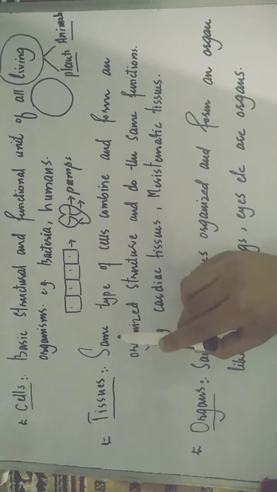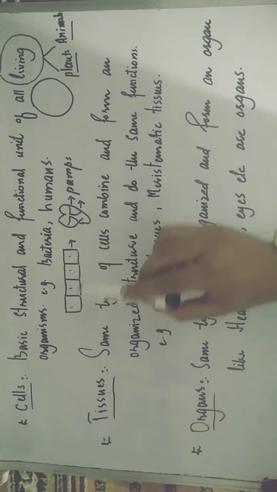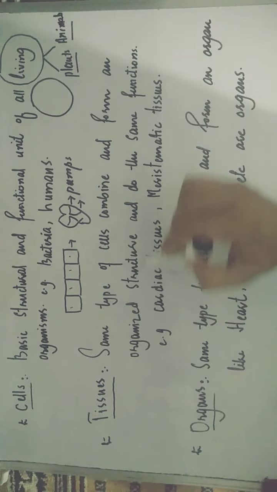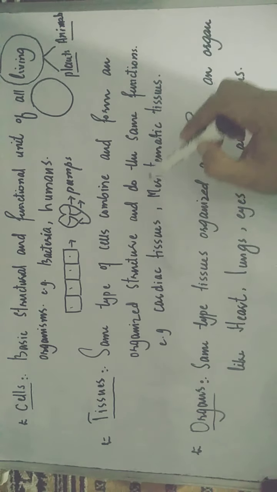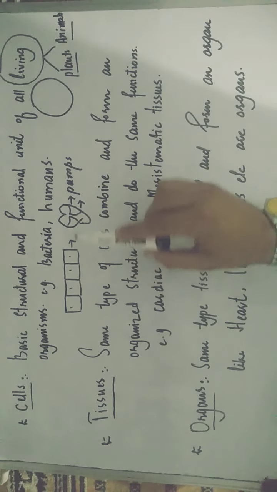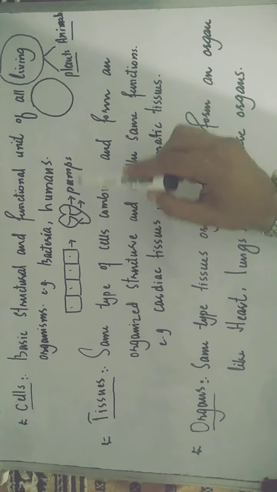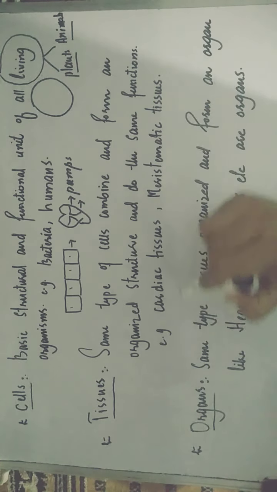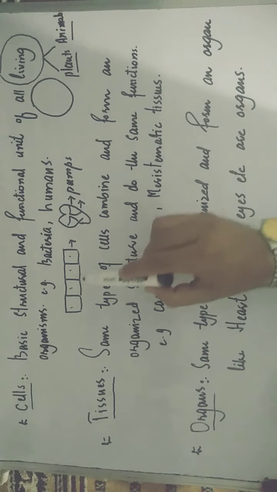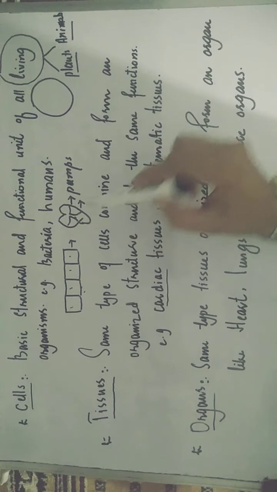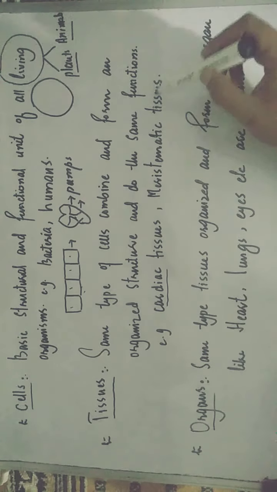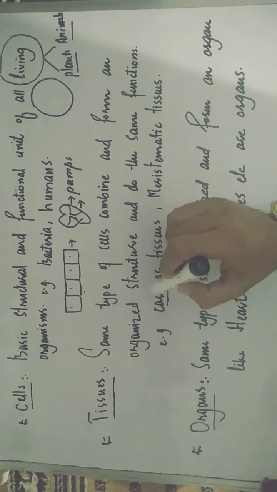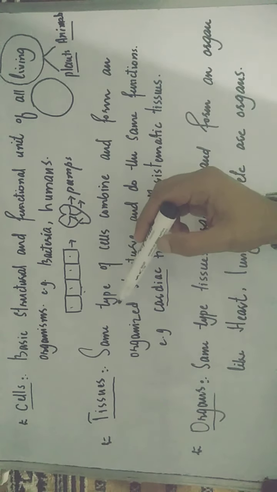So they are the same type of cells combined and form an organized structure like this, and do the same function, and their function is to make the heart, which is an organ of blood transportation. For example, cardiac tissues make this heart, and meristematic tissues are the tissues which make plants. So these tissues are a larger unit and cells are a smaller unit.